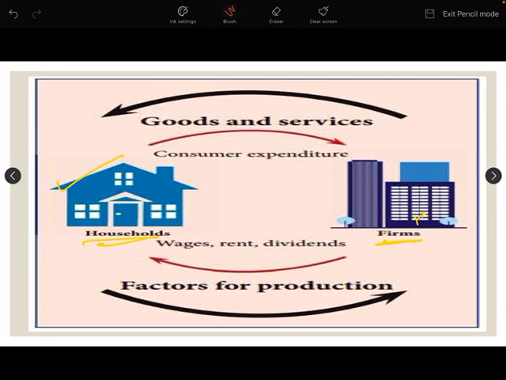This inner circle is called the real flow, while the outer circle is called the money flow, because in the outer circle we can see the exchange of money. I hope the concept is clear to you. Real flow means when goods and services are exchanged between two sectors, and money flow means when money is exchanged between two sectors.